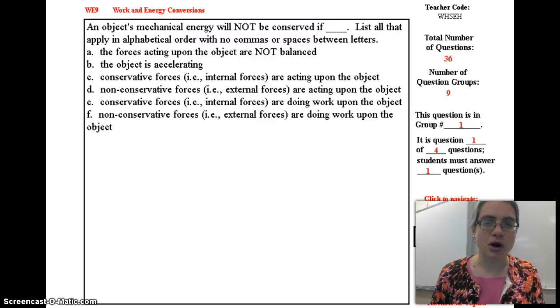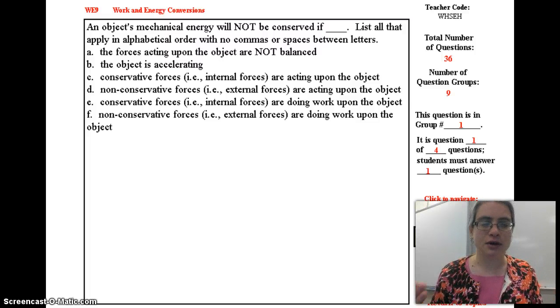Forces acting upon the object are not balanced. Object is accelerating. Conservative forces are acting upon the object. Non-conservative forces are acting upon the object. Conservative forces are doing work upon the object. Non-conservative forces are doing work upon the object. Okay, so if the object is accelerating, that means that there are forces working on it, right? But we don't necessarily know if those forces are balanced or if there's displacement, so we can automatically eliminate B and probably automatically eliminate A on that one too. Okay, there can be acceleration, but it doesn't help us enough with the energy stuff.